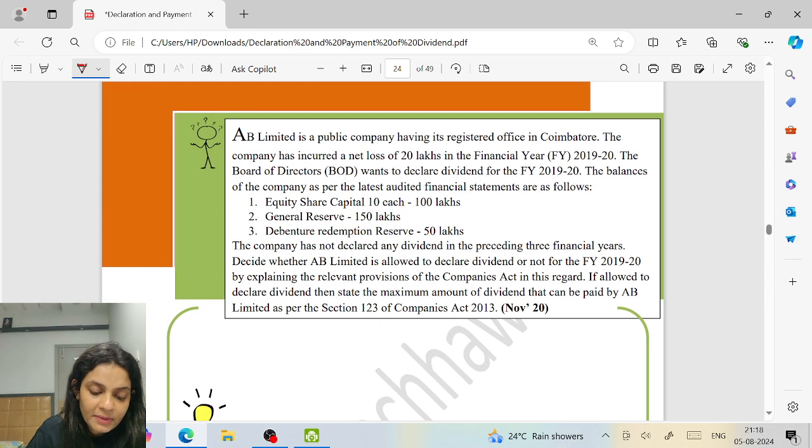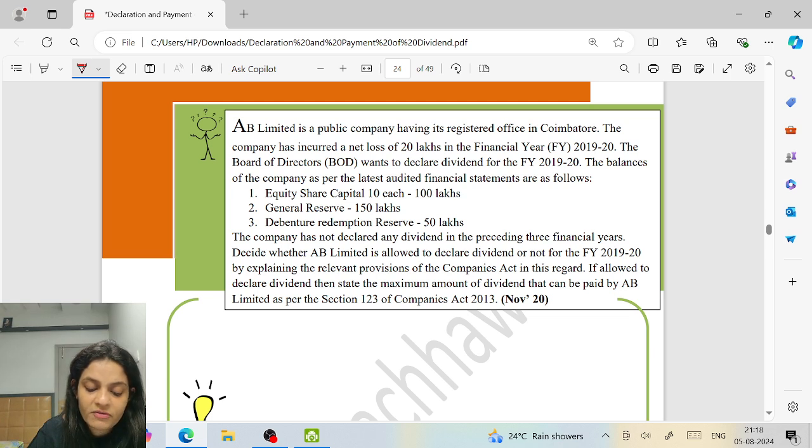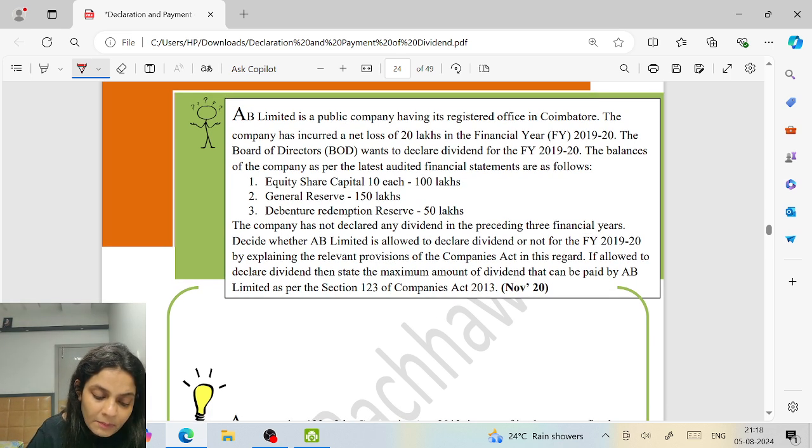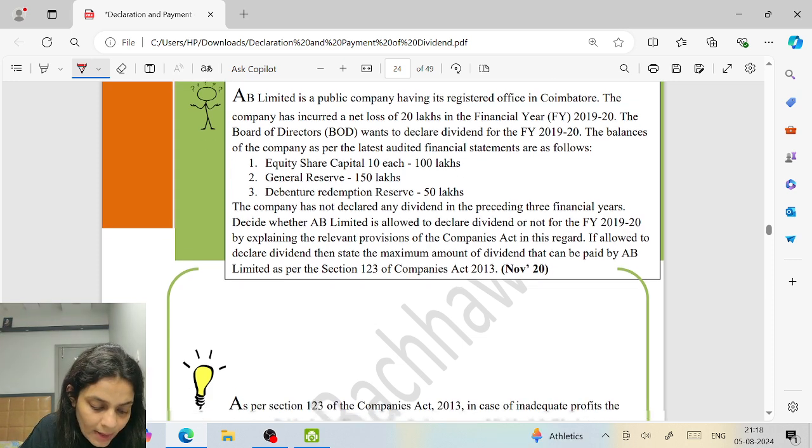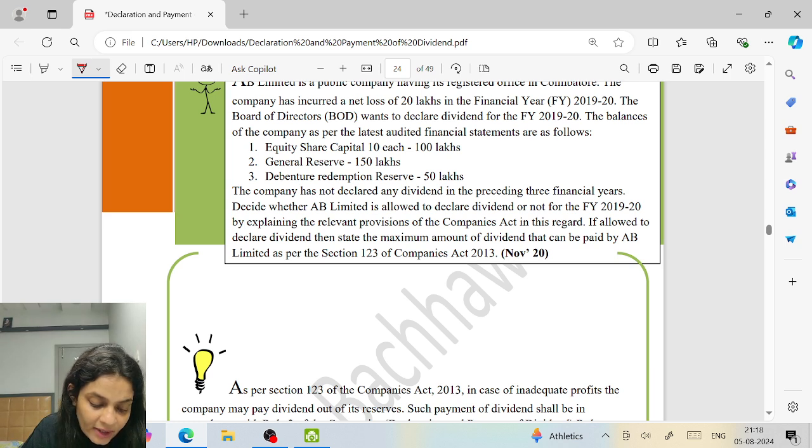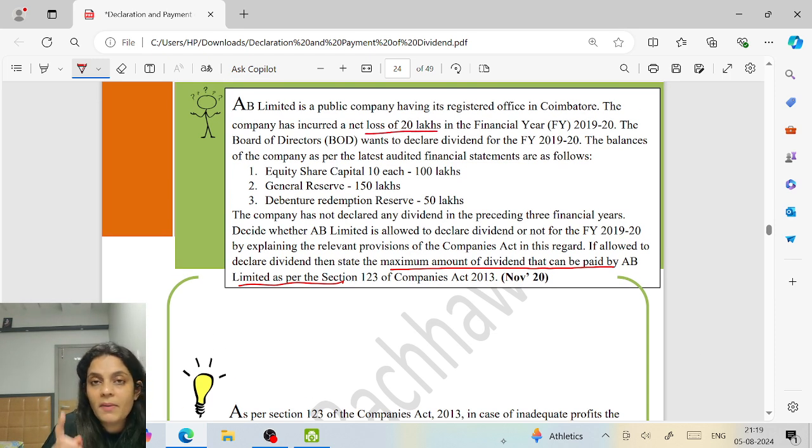AB Limited is a public company having its registered office in Coimbatore. The company has incurred a net loss of 20 lakhs in the financial year. The Board of Directors want to declare dividend for the financial year 2019-20. The balances of the company as per the latest audited financial statement are as follows. The company has incurred a loss. The company has not declared any dividend in the preceding financial year. Decide whether AB Limited is allowed to declare dividend or not for this year. If allowed to declare, what is the maximum amount of dividend that can be paid by AB Limited? First of all, they have suffered loss in the current year, but can they declare dividend?